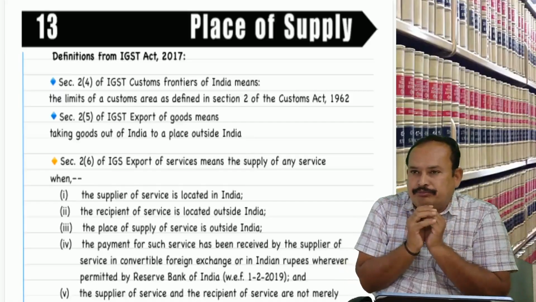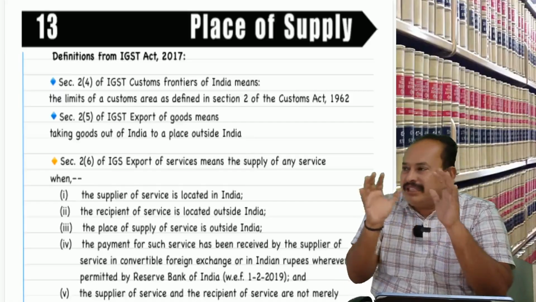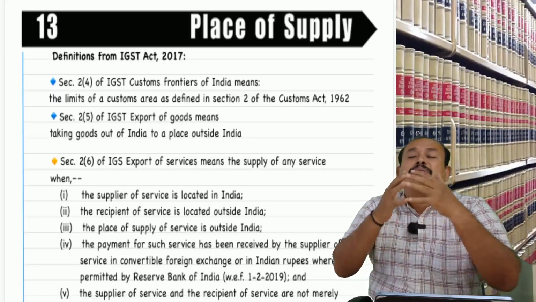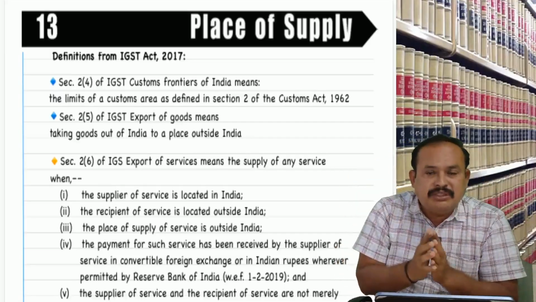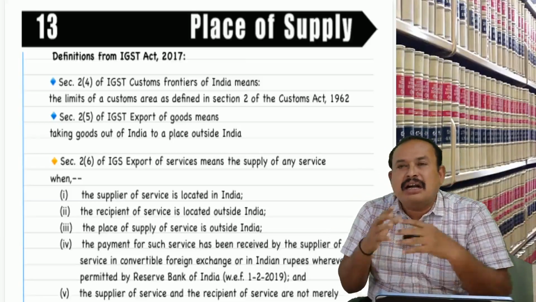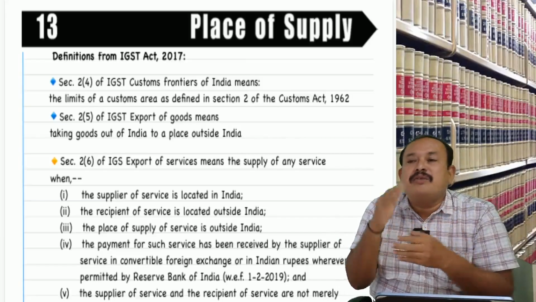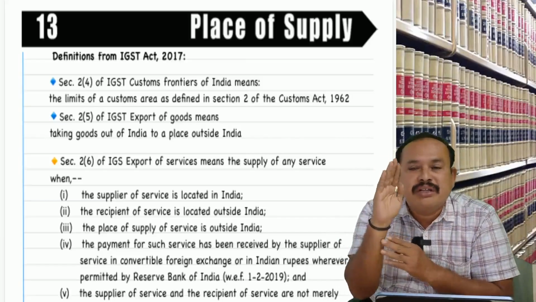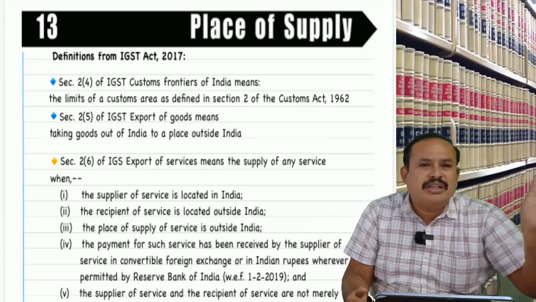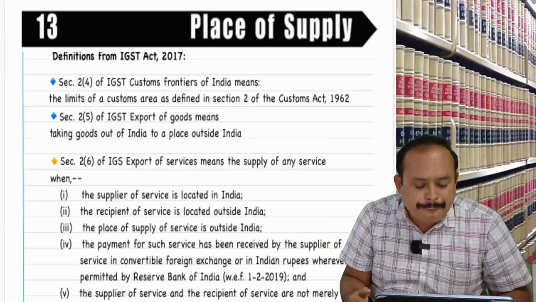Assume a scenario. I am from Chennai. My name is Mr. Vikram. As a trader, I am selling cell phones, in the 10,000, 12,000 range up to 50,000 range.